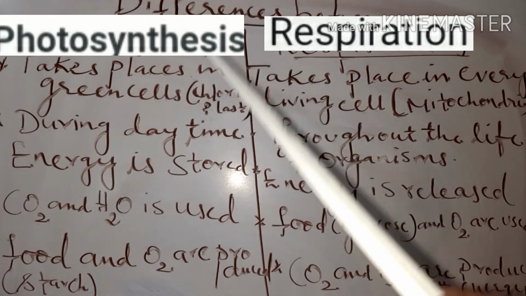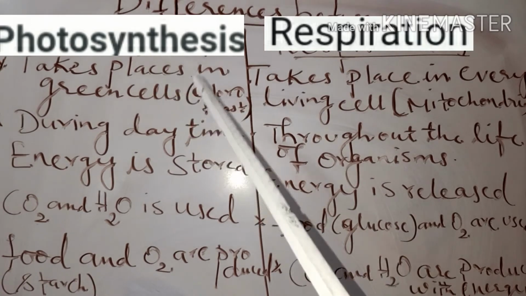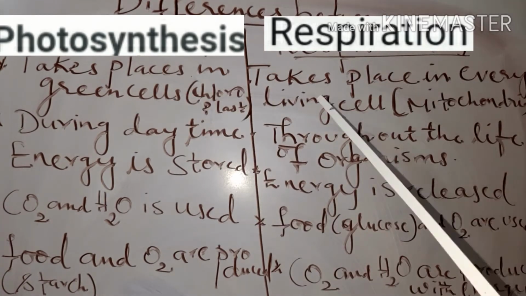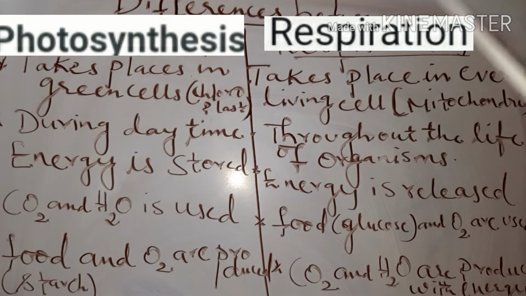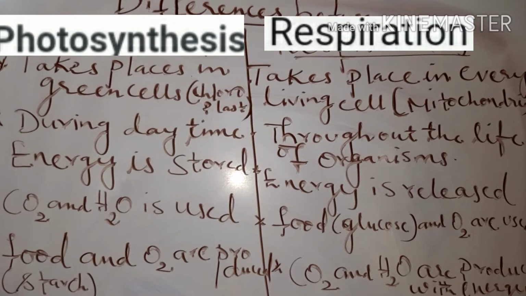The photosynthetic activity in plants takes place only in green cells, and respiration takes place in every living cell. We have to remember, every living cell, right from unicellular to multicellular, respiration takes place, and it takes place in the mitochondria of the cell. Mitochondria is called the powerhouse of the cell, where energy is produced, and that energy is stored in the cells in the form of ATP molecules, adenosine triphosphate. That's why mitochondria is called the powerhouse of the cell.